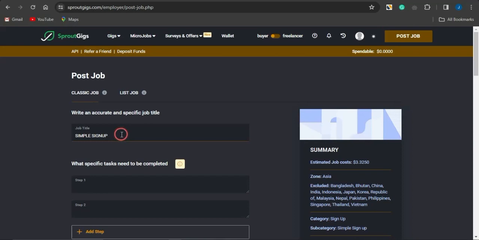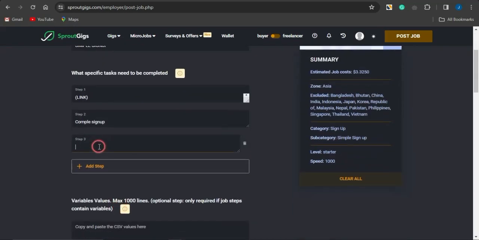So if I put in something like simple sign up, you want to put in steps for this job right here. Step 1 should be something like click on the link below. Then you want to make sure you put in your link right now, or you could put in something like this. Then insert your link. For step 2, you simply put in something like complete sign up. Then you can add a third step, which is screenshot the sign up completion page.